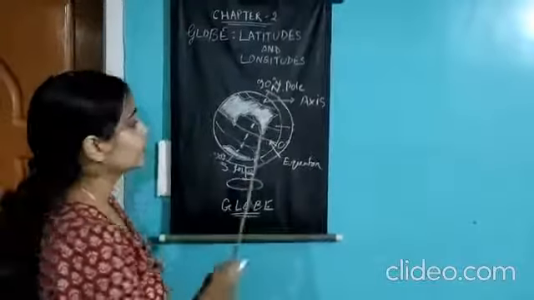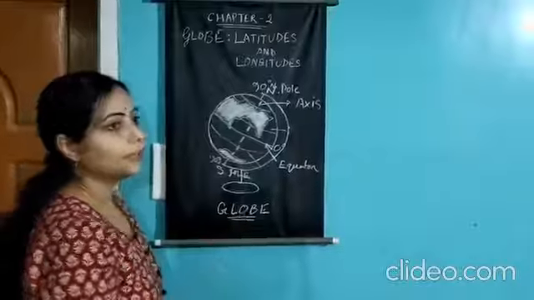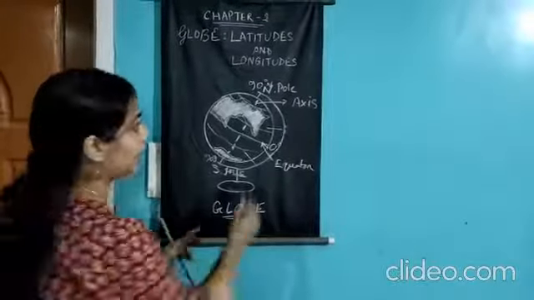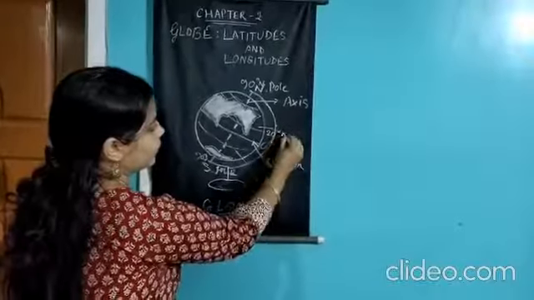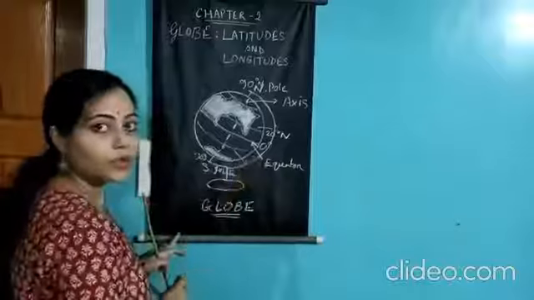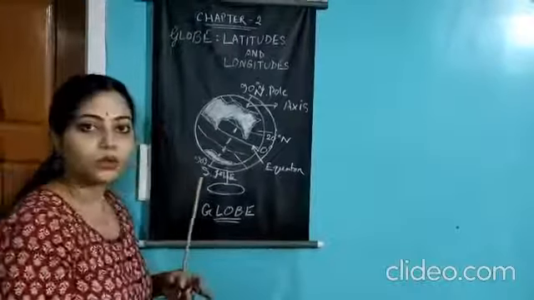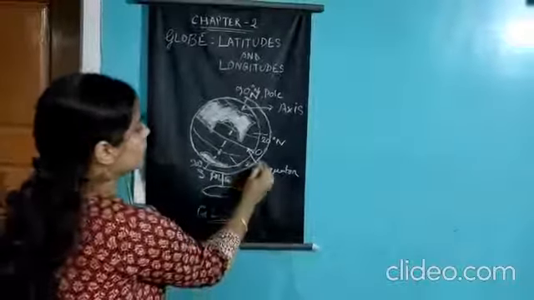So for example, say the place Chandrapur in Maharashtra is located at 20 degree north. Okay, and another place called Belo Horizonte in Brazil, South America, is located at 20 degree south.